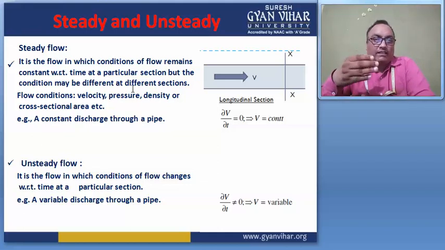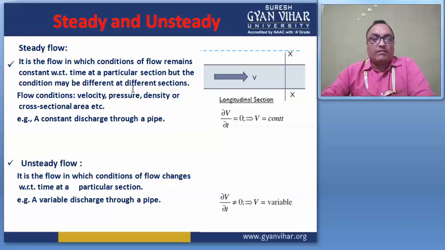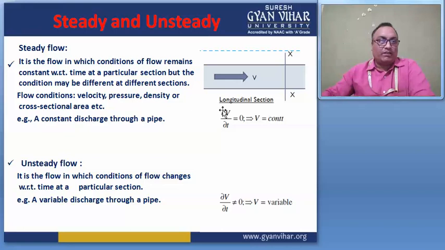For the steady case or flow conditions, flow remains constant with respect to time at a particular section, but the condition may be different at different sections. So if flow remains constant with respect to time, then del V by del T is equal to 0, and this is V equal to constant, and here a constant discharge through a pipe is present.